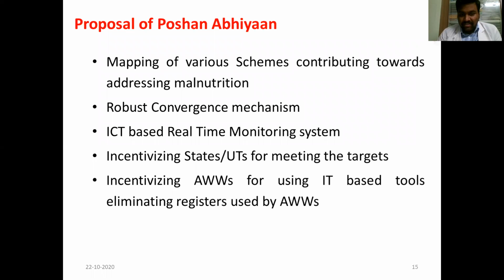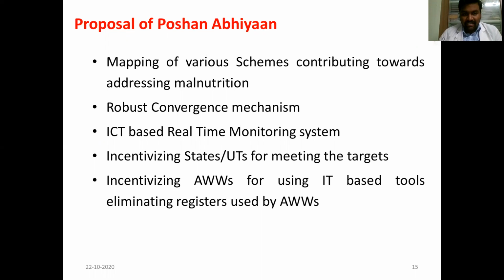It is a digital platform. There should be incentives for the bottom frontline workers like Anganwadi workers, and best performing states and UTs should be given awards, so that it will encourage them to keep up the performance and encourage other states to come to the level of the comparable states.